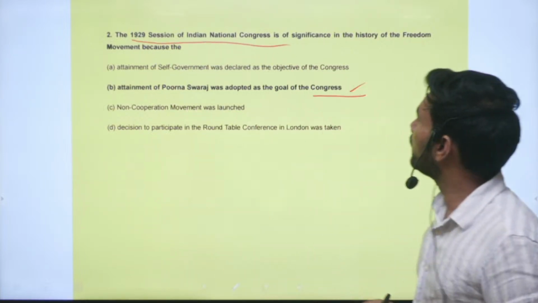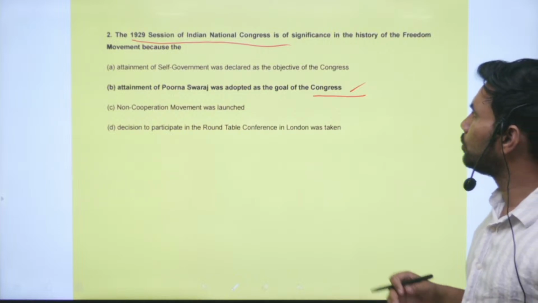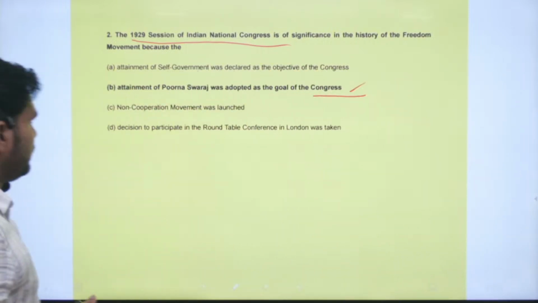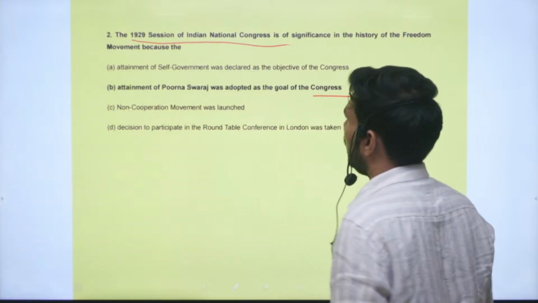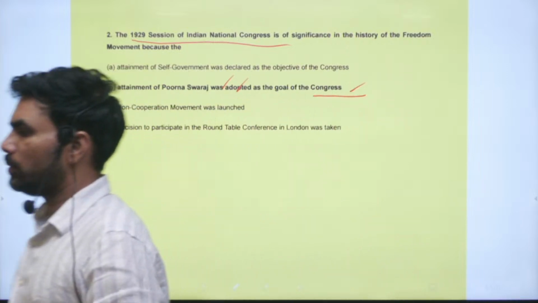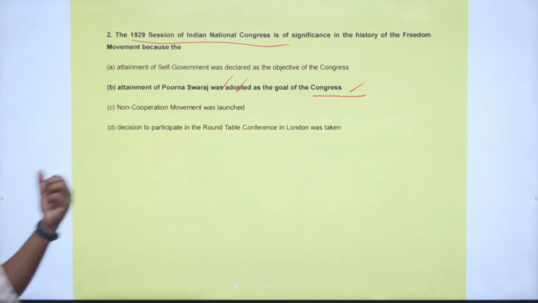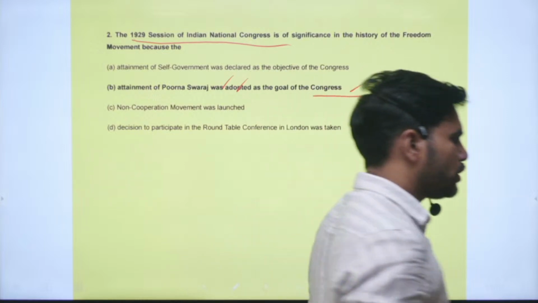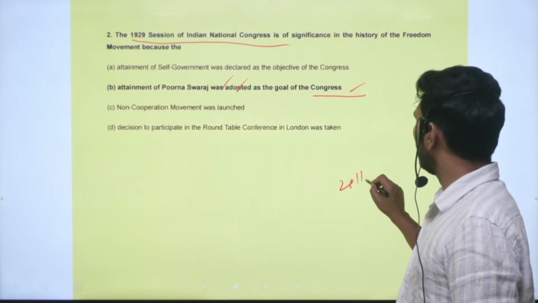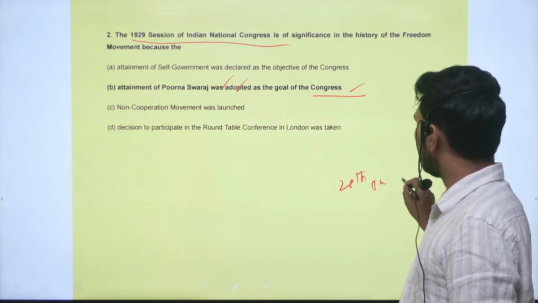So at this time the Purna Swarajya resolution has been adopted, on the date 26th January. Because of that reason only, we celebrate 26th January as Republic Day.